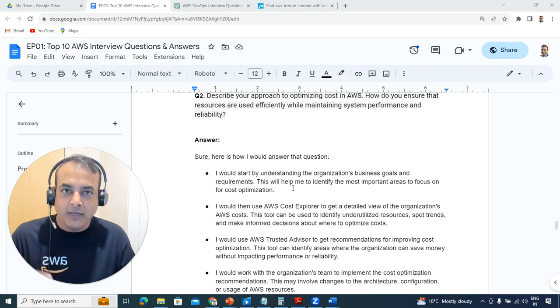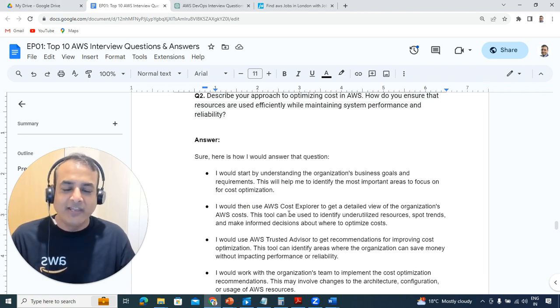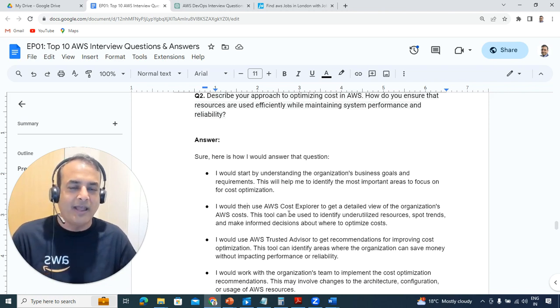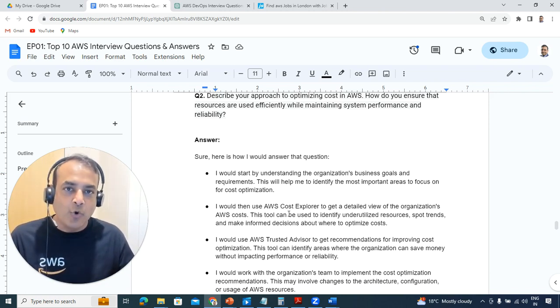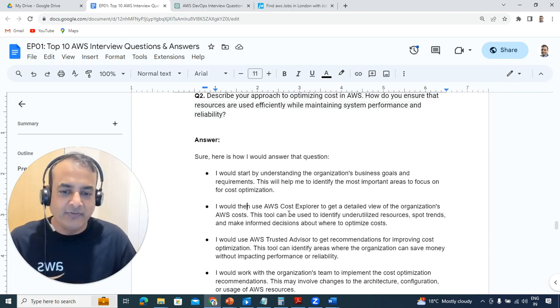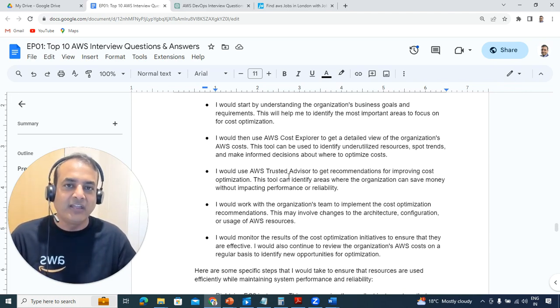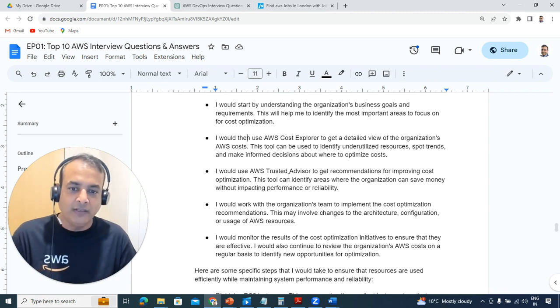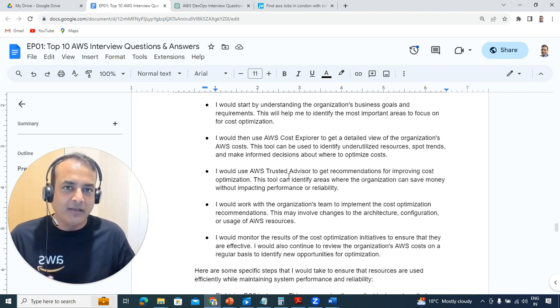And in order to optimize the cost, you're going to first look at something called AWS Cost Explorer, which will give you the organization-wide expenses in terms of what services are being used, what apps, and how much money. Then you go and identify the resources: which is a test dev environment, which is a prod environment, and which one is using how much. Then AWS has another service called Trusted Advisor that will give you recommendations on costing. That tool can identify these. Again, we'll have a lesson on Trusted Advisor, and similarly on Cost Explorer as well.